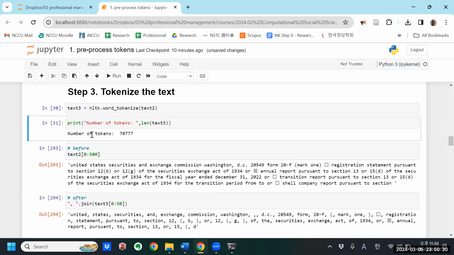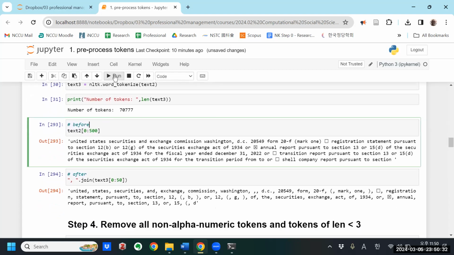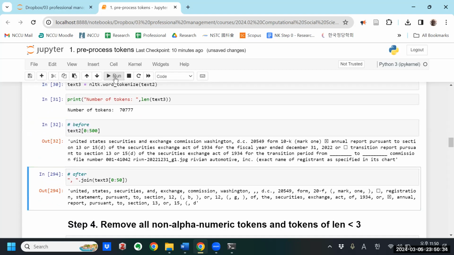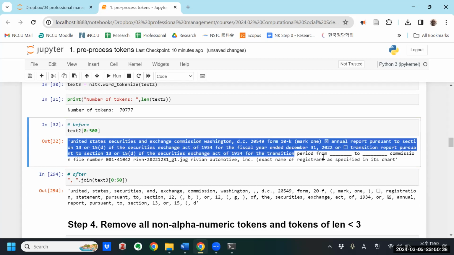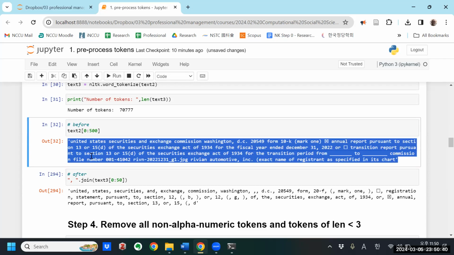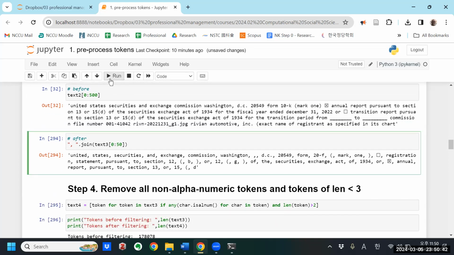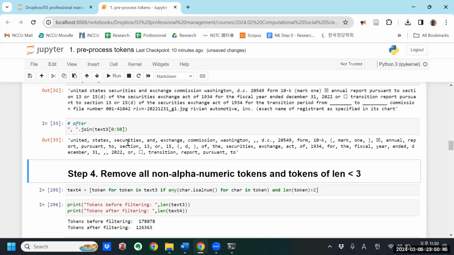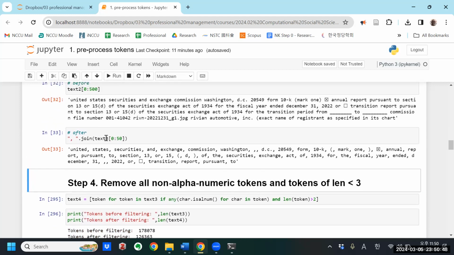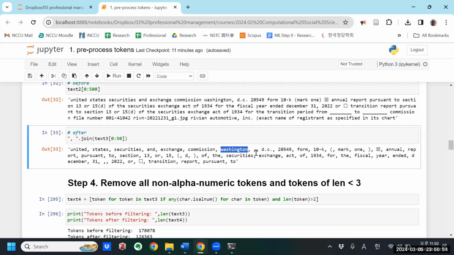Before we tokenized, text 2 was just one big long string containing everything. Now that we've tokenized, text 3 is a list of words, right?